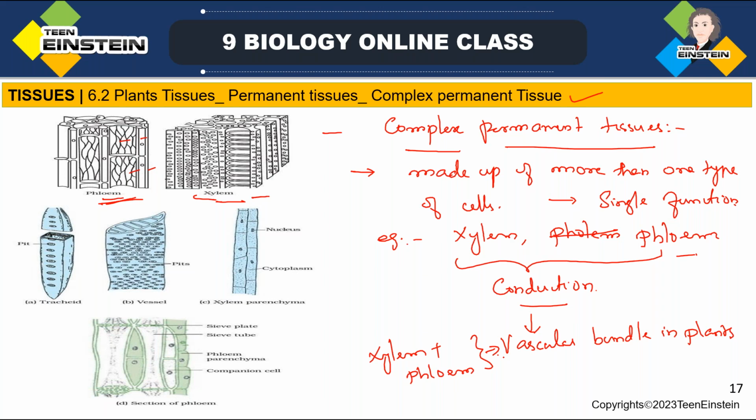What is complex permanent tissue? They are made up of different types of cells, or more than one type of cells, as you can see. But they are coordinating and doing a single function. So in plants, for example, xylem and phloem. Both are doing conduction. Their function is mainly conduction, and the xylem and phloem together form the vascular bundle in plants. Okay, they constitute a vascular bundle.